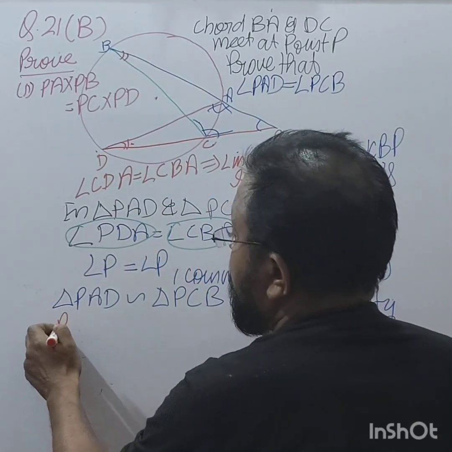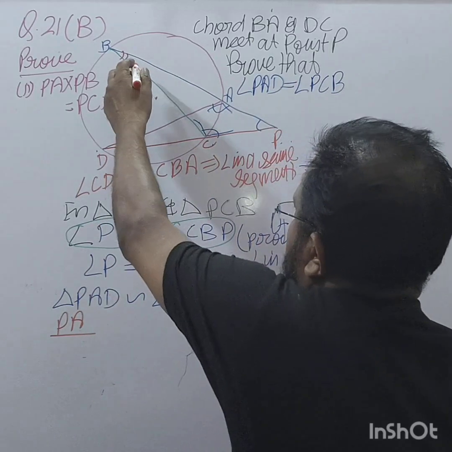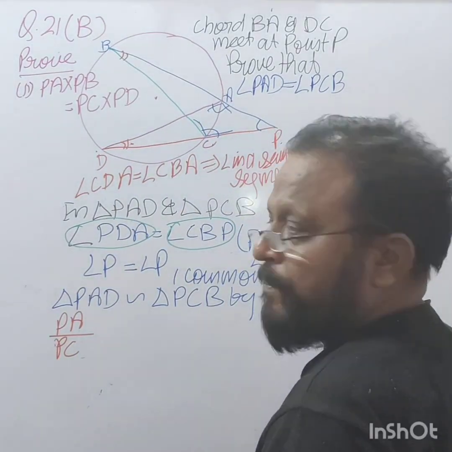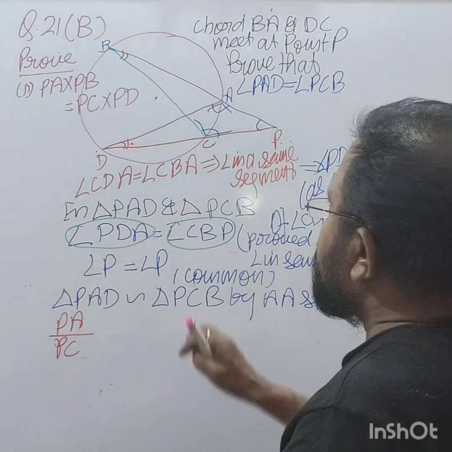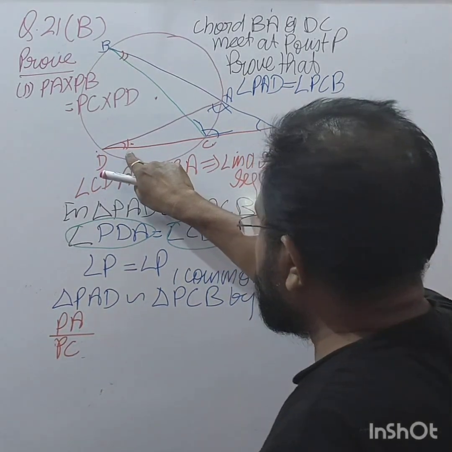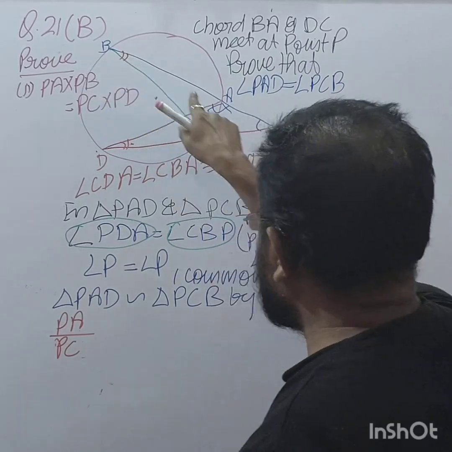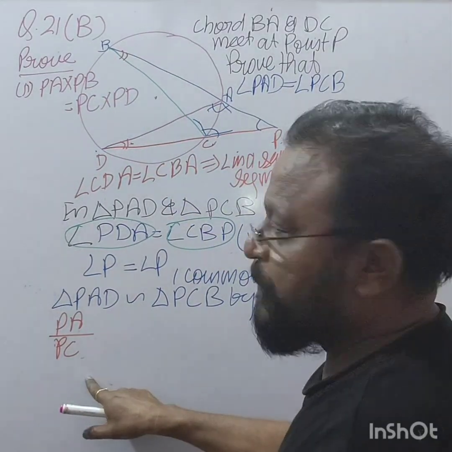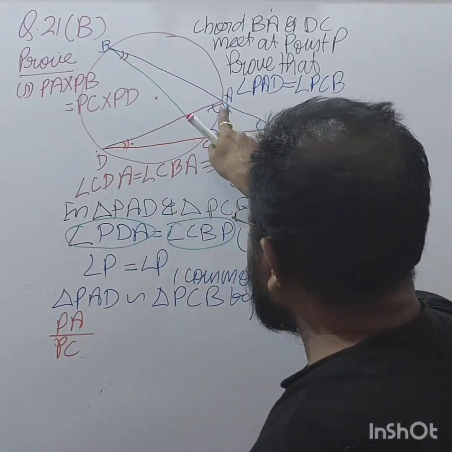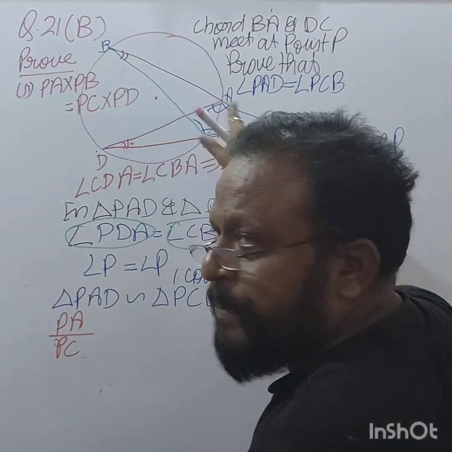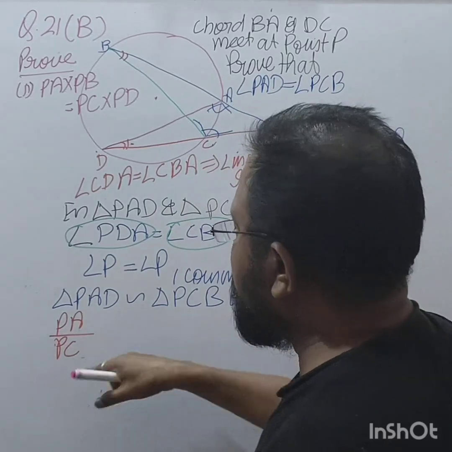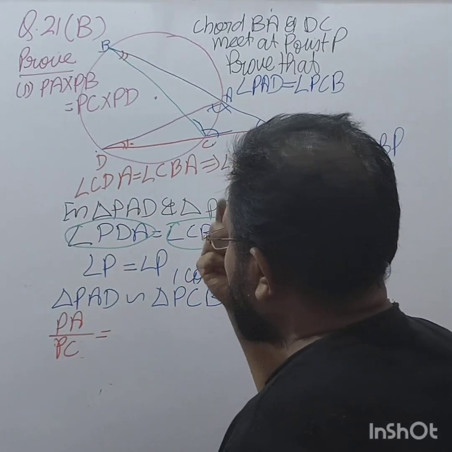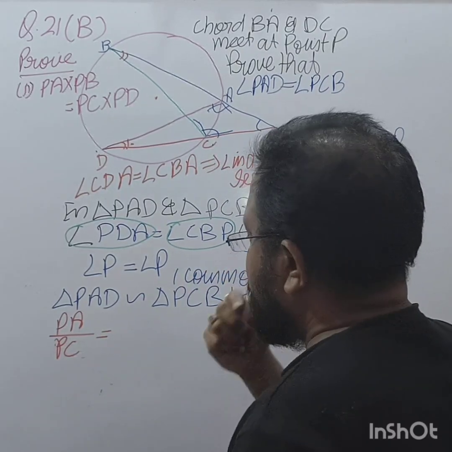So you write here PA upon the side opposite to this angle, PC. Similarity is proved, right? So the side opposite to this angle is PA and the side opposite to this angle is PC. First we are writing PDA, then we are taking CBP. So that's why I write PA upon PC. Next, we need PC.